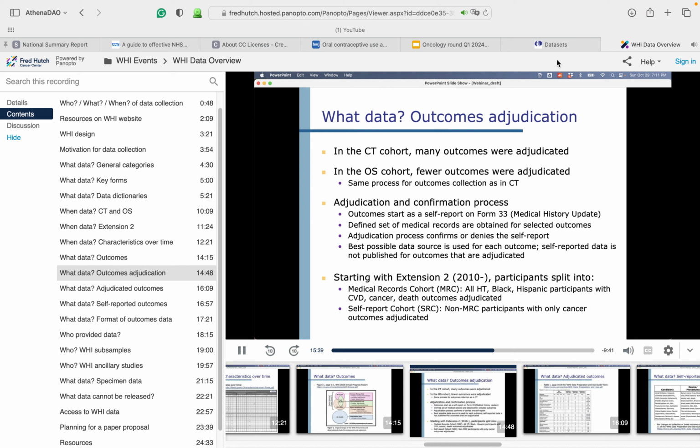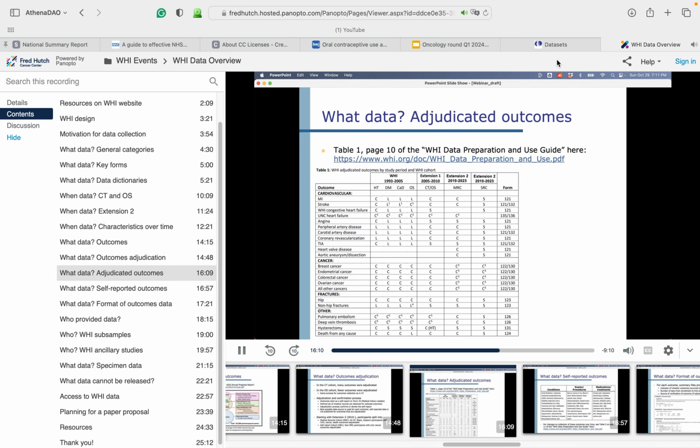Starting in 2010 with Extension 2, participants in WHI were split into two cohorts, a medical records cohort containing all participants in the hormone trial and all Black and Hispanic participants, and a separate self-report cohort containing everyone else. In the medical records cohort, cardiovascular disease, cancer, and death outcomes continued to be adjudicated, while in the self-report cohort, only cancer outcomes have continued to be adjudicated. Details on adjudicated outcomes over time can be found in the user guide to WHI data.